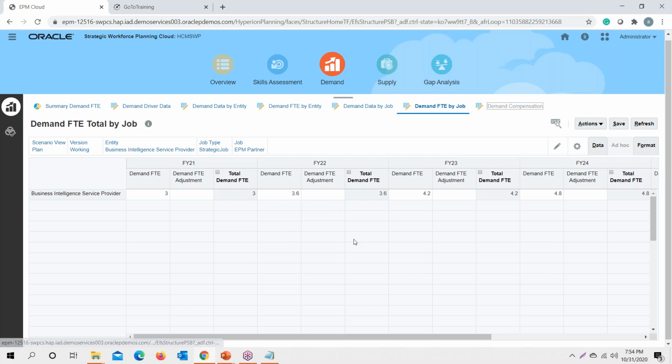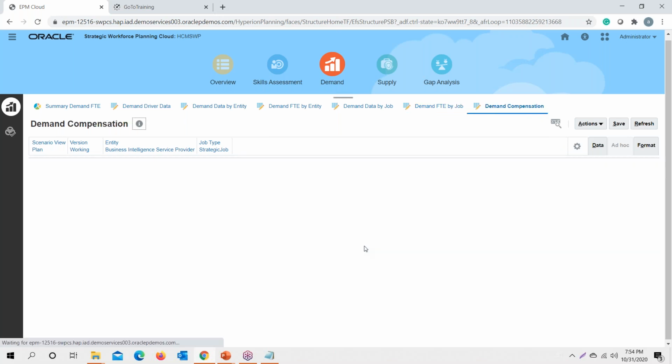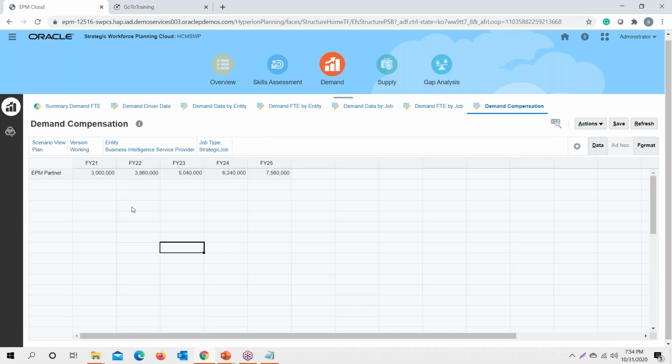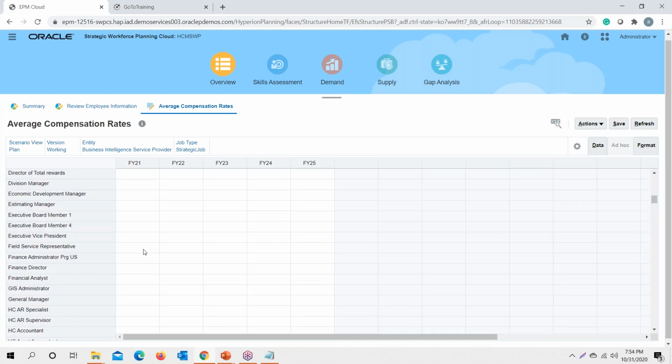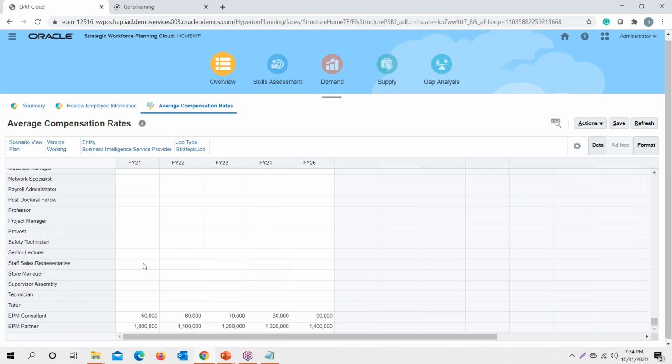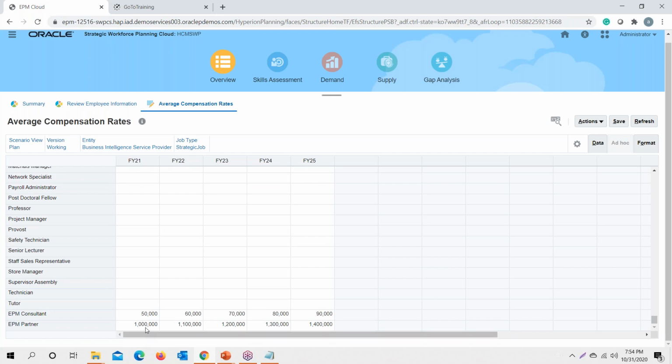Accordingly, the total demand compensation that would be required, or the expense, gets calculated based upon the average compensation data that we have provided. So under the average compensation rate that we provide, the system calculates the total revenue accordingly. Say I have provided the EPM partner with an average revenue of 1 million, increasing it by 1 lakh.